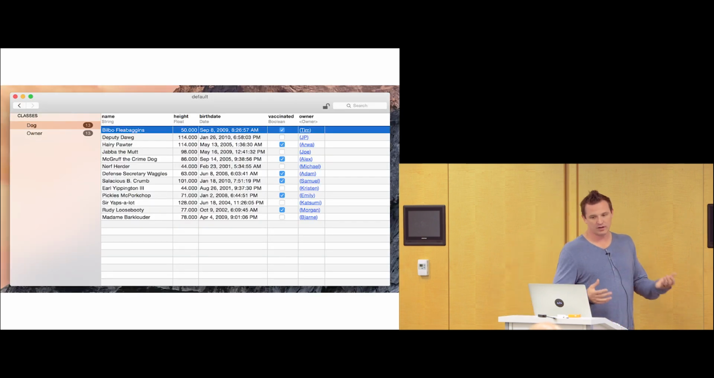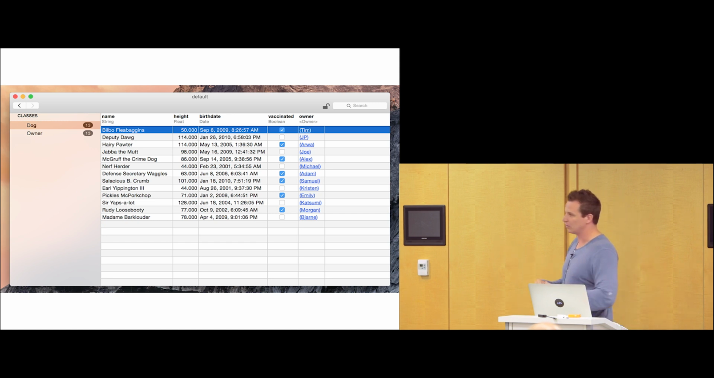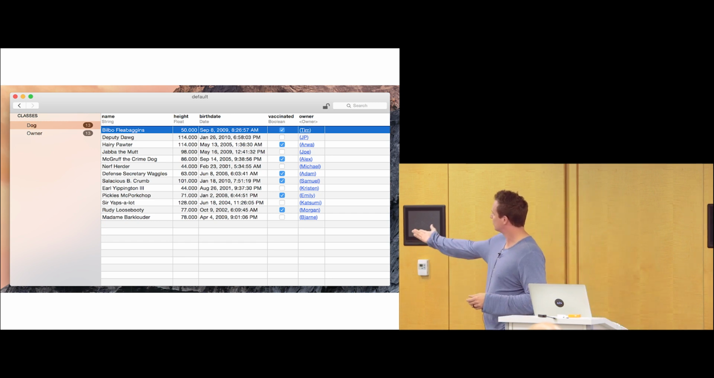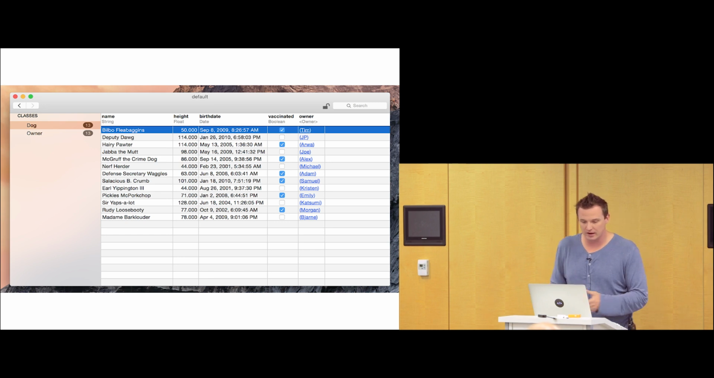When you open a Realm browser, here's kind of what it looks like. There's a dog and there's an owner. And in this case, it's called an owner class instead of person, but you get the gist. These are all of the fields that are inside the database. So here we have a name, a height that is a float. We have a birth date that is a date in here.